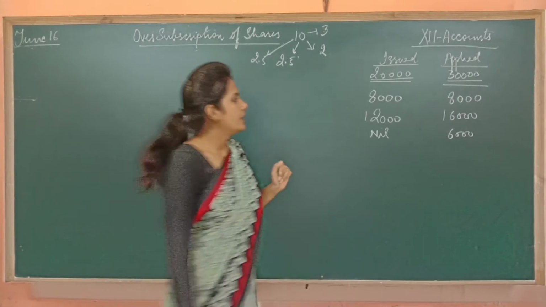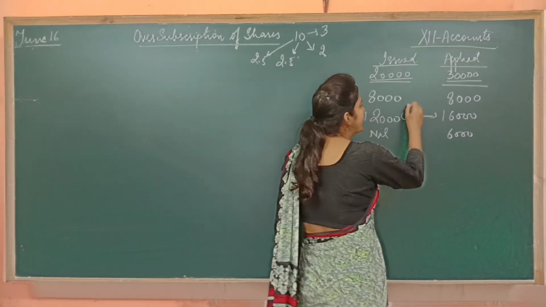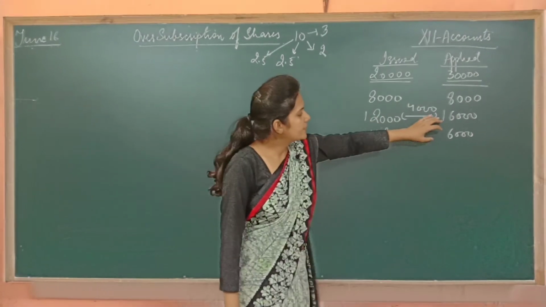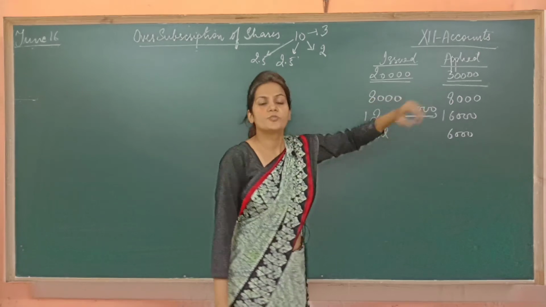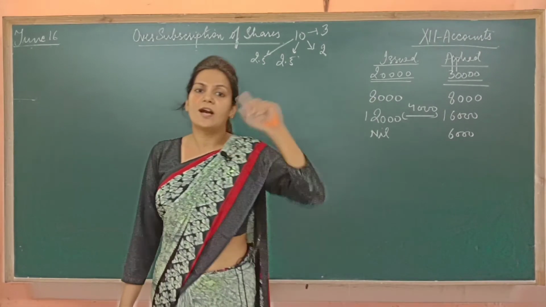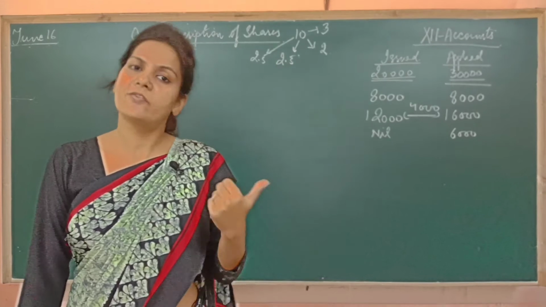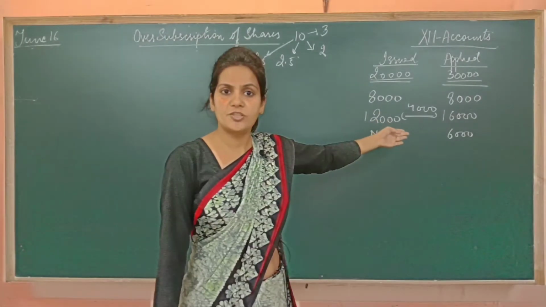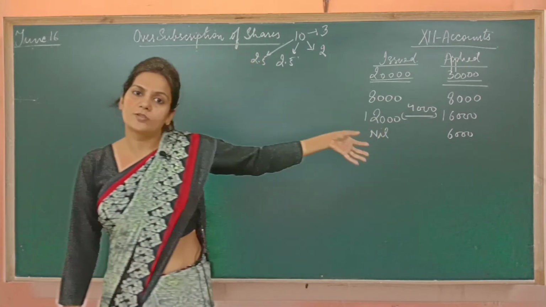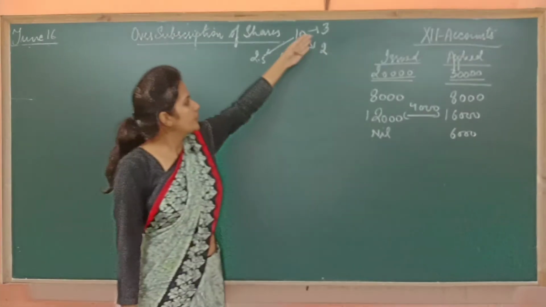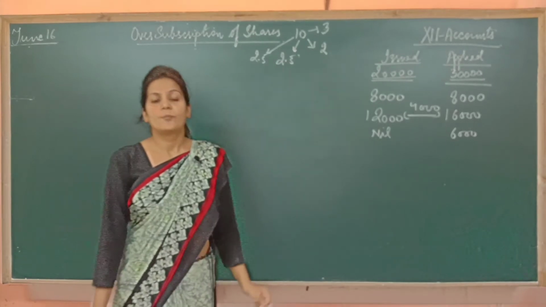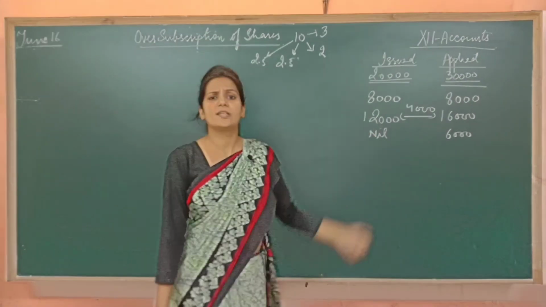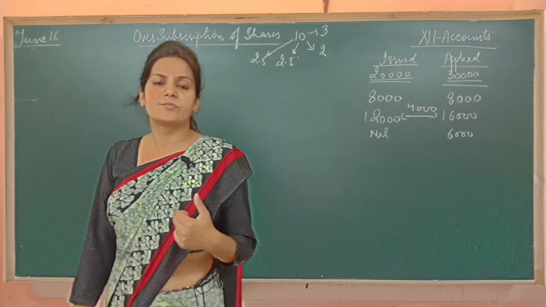It means he has given excess application money on 4,000 shares, because he asked for 16,000 and we have only given 12,000. He had paid application money on these extra 4,000 shares also, but we are not giving him those shares. So now what to do with this excess money? We are not going to return this excess money to him.